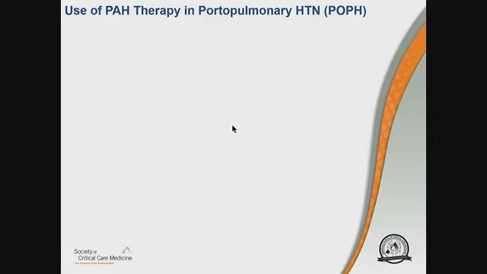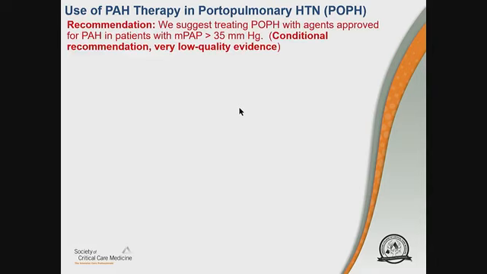Moving on to use of pulmonary arterial hypertension therapy in portopulmonary hypertension. The recommendation here is we suggest treating portopulmonary hypertension with agents approved for the treatment of pulmonary arterial hypertension in patients with a mean pulmonary arterial pressure greater than 35 millimeters of mercury. This was conditional with very low quality evidence.